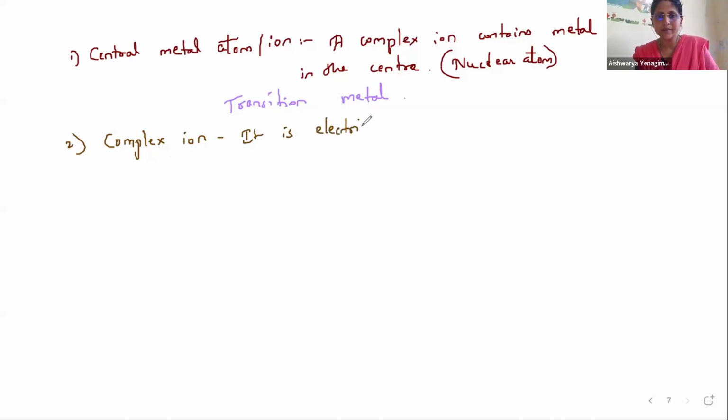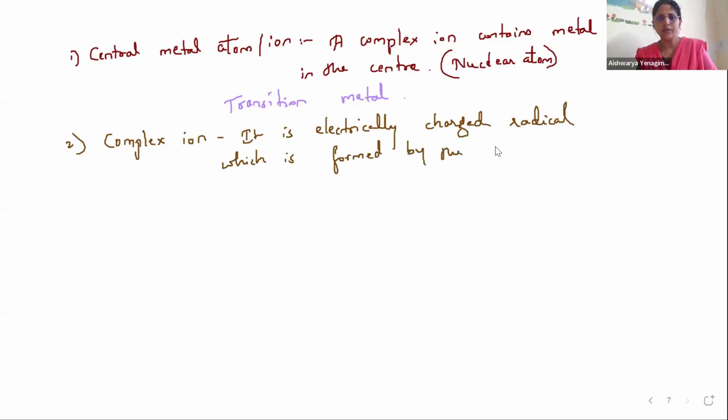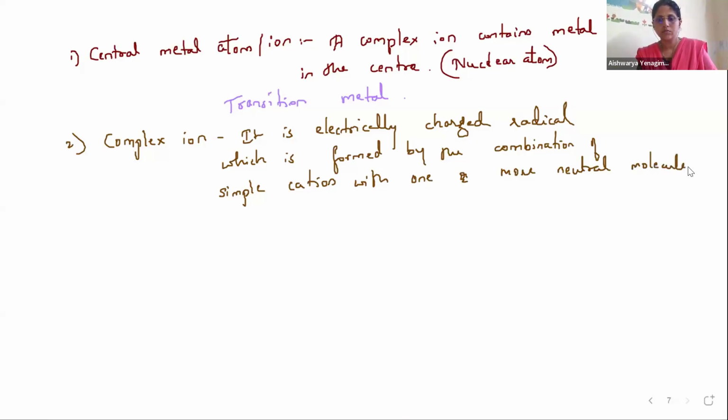It is an electrically charged radical which is formed by the combination of a simple cation with one or more neutral molecules or simple anion, or in some cases positive groups also. So this is the definition.